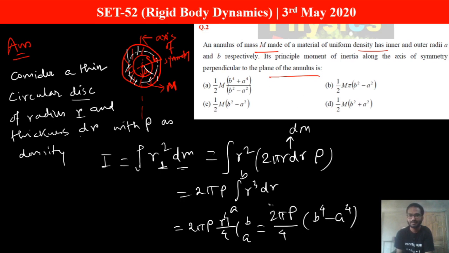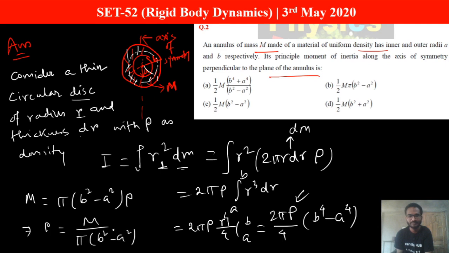Now what is unknown here? You are given mass m. Here rho is unknown. So how can we find rho? Look, m equals area into area density. What is the area of this annulus? Pi into b square minus a square, where b is the outer radius and a is the inner radius. This is the effective area of this annulus. If you multiply it with rho, you will get the total mass. So from here you can find rho equals m by pi into b square minus a square. Now if you put this value of rho into this expression, you see this pi is cancelled out and 2 and 2 get 2.